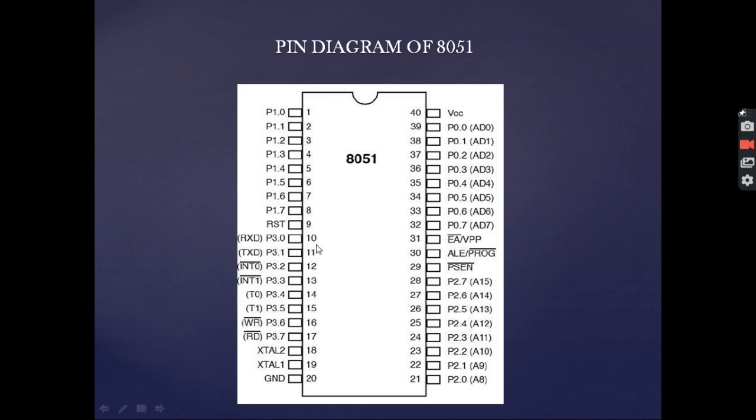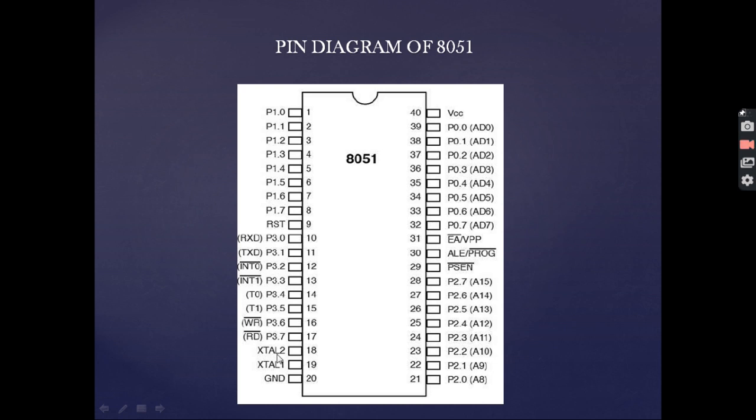P3.0 stands for pin number 10 and it also acts as RxD pin, that is it is used for receiving function. P3.1 acts as TXD line or rather for transmission purpose. P3.2 and P3.3 are the two external hardware interrupts which are designated as INT0 and INT1. P3.4 and P3.5 are the two timers, that is T0 and T1. P3.6 and P3.7 are the write bar and the read bar lines used for writing or reading any data or